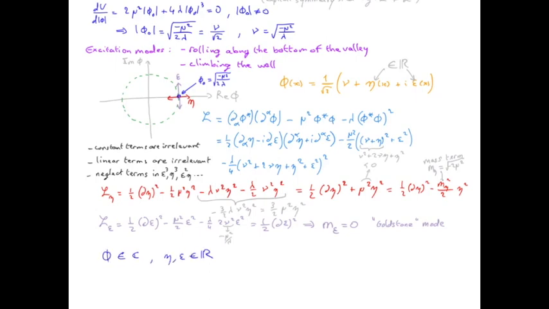So this is an example of spontaneous symmetry breaking applied to the U1 gauge transformation. There are other examples of spontaneous symmetry breaking. We will see another one in the case of the chiral symmetry. And then we will generalize what we did for the global gauge transformation to the case of local gauge transformation, and that's when we will see the Higgs mechanism appearing.